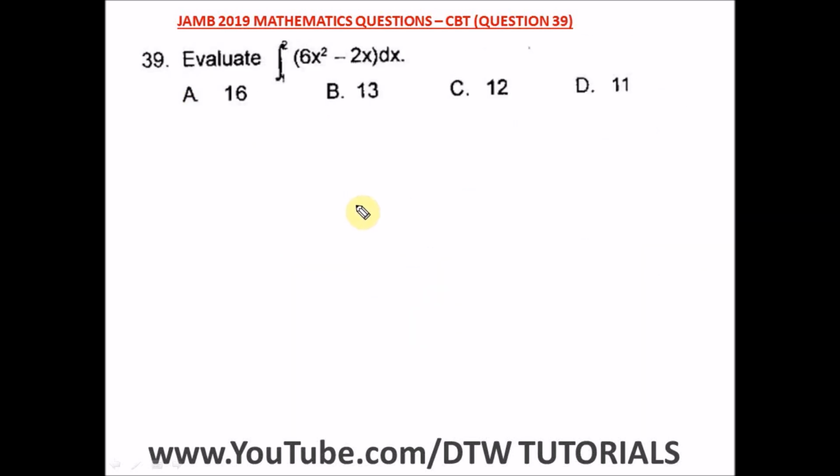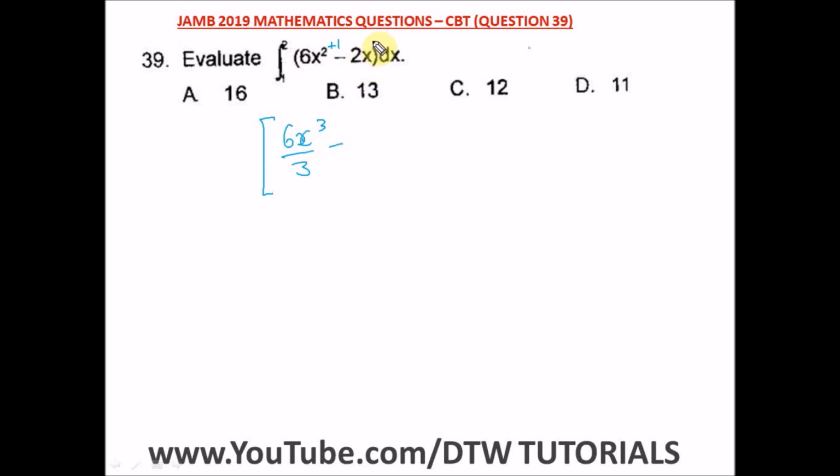Question 39 of the 2019 Mathematics Past Question, that is your UTME CBT exam. It says evaluate this: the integral of 6x squared minus 2x dx, and we have an upper and lower limit. From here, let's integrate this. The integral of 6x squared will be 6x raised to the power 3 divided by 3. We're going to add 1 to the power, which is 3, then divide by 3. That is how you integrate.